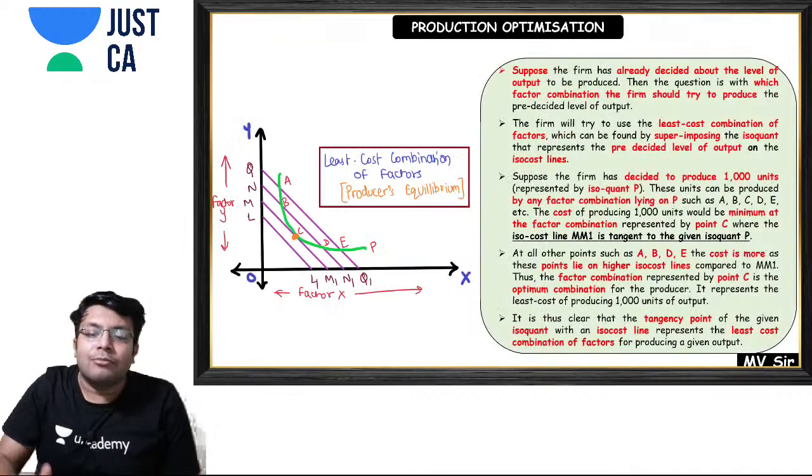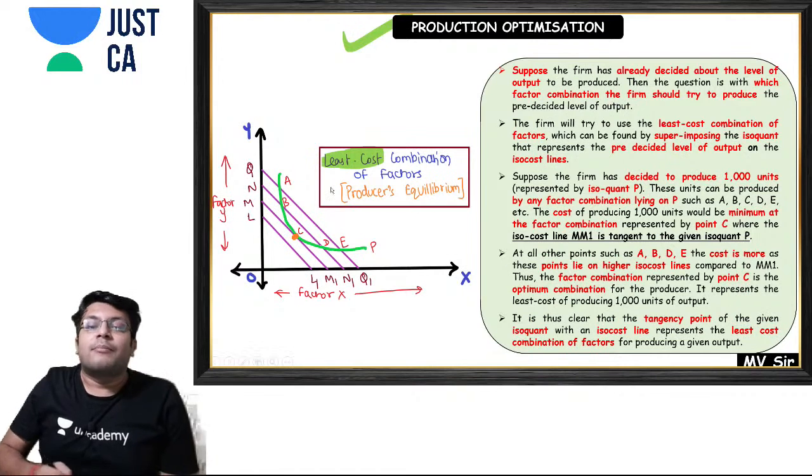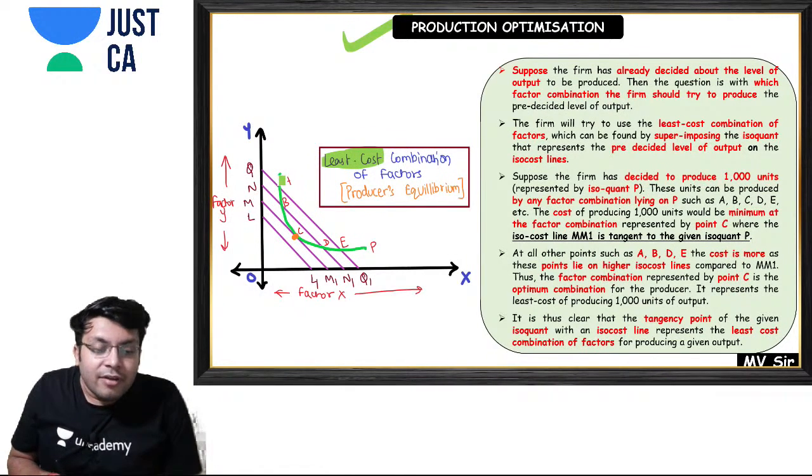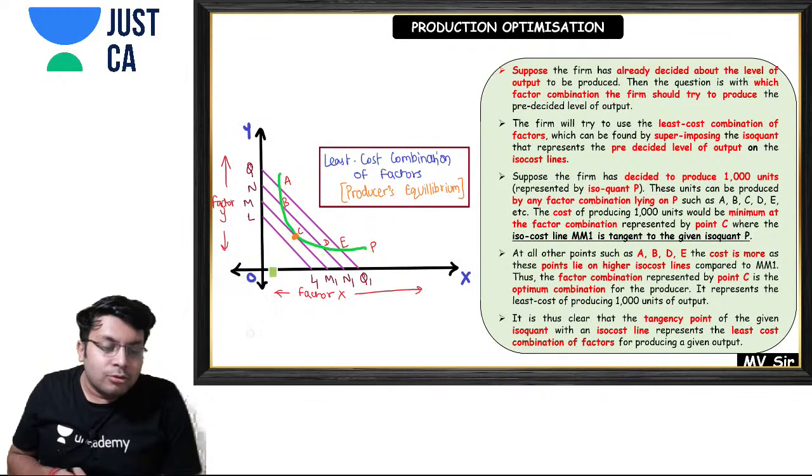Now we'll finally come to production optimization. Where will the producer incur the least cost? The producer will incur the least cost where the isoquant is tangent to the iso cost line.